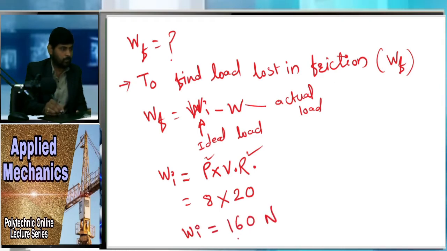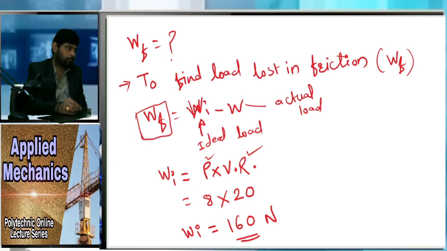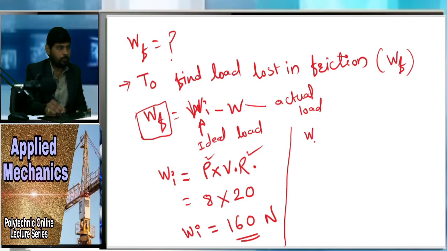Once we get the value of the ideal load, we can find out the friction lost in the load. Now just put the values in this equation. WF is equal to WI minus W. WI is 160 minus 100.